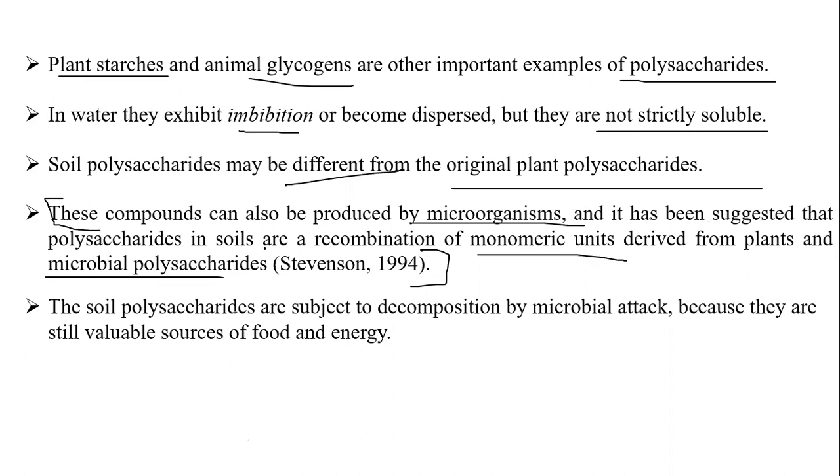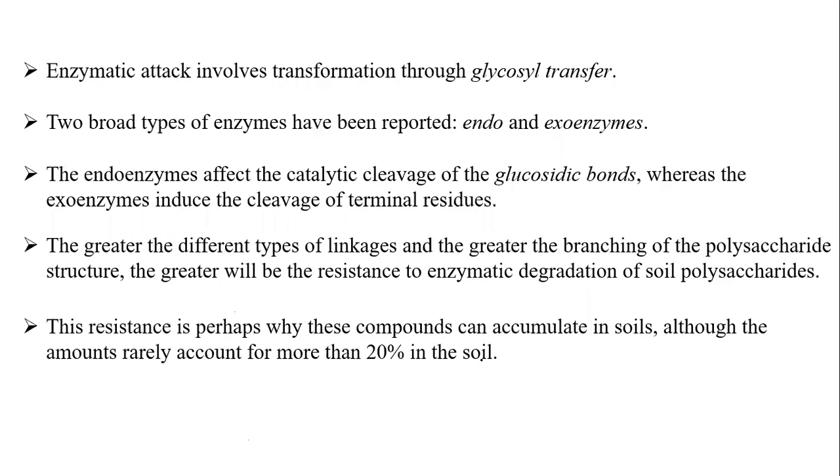It has been suggested that polysaccharides in the soil are combinations of monomeric units derived from plants and microbial polysaccharides. Soil polysaccharides are subjected to decomposition by microbial attack because they are a valuable source of food and energy. Even though they are very difficult to decompose, microbes still attack these compounds. So there is enzymatic attack on these carbohydrates, with transformation through glycosyl transfer.